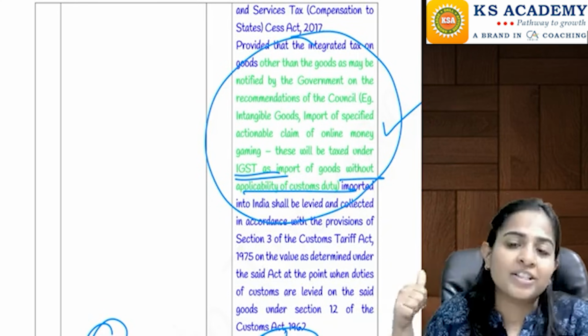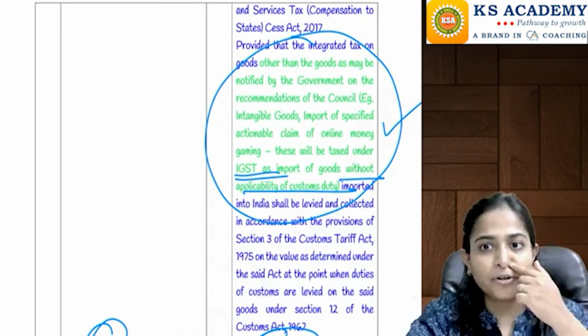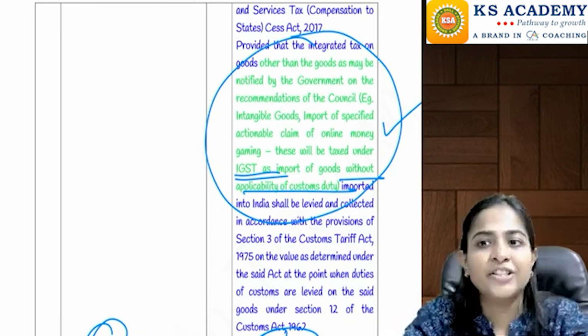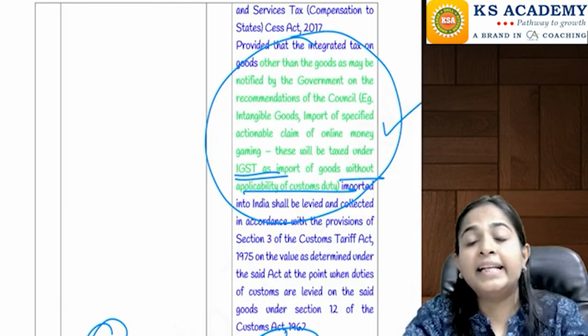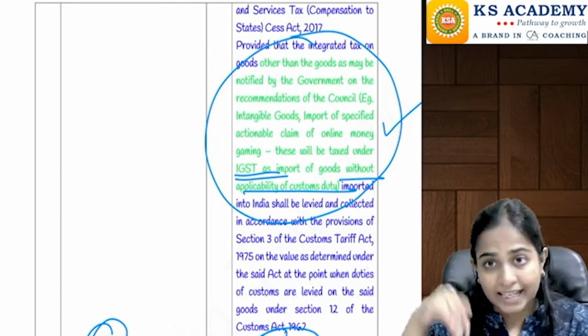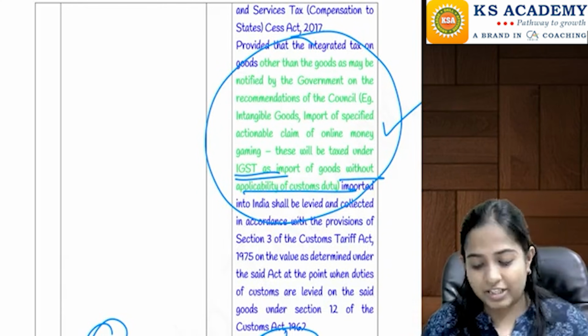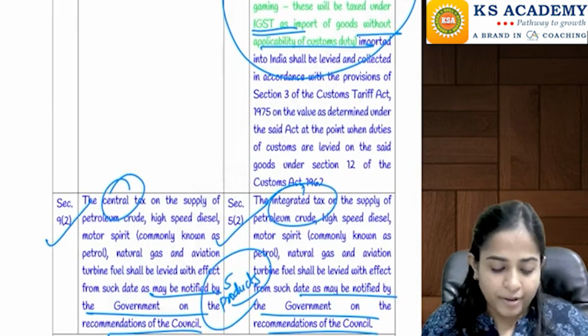Okay, what did we just now study? We just now studied that whenever customs duty is applicable, along with customs duty your IGST is also applicable. But now they are telling that there can be certain categories of goods where customs duty is not applicable at the time of import, but even if customs duty is not applicable, still IGST is going to apply. Okay, that is written here.